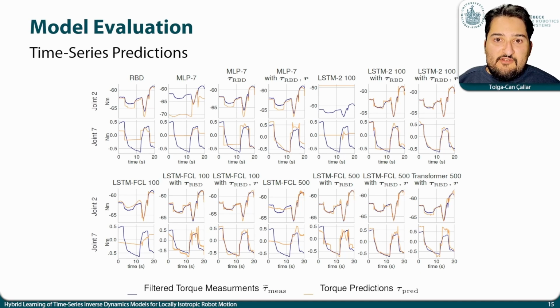The qualitative benefit of the hybrid model architecture and the leveraging of time series information becomes clearer when looking at the temporal alignment between the model predictions and the measured torques. This is particularly apparent at the inflection points in the torque profiles of joint 7, which occur at the reversals of the rotational direction. As this joint is structurally isolated from gravitational and most of the inertial torques, the torques in these joints result more from hysteresis and complex friction than anything else, which is why the time series models perform best in this case.